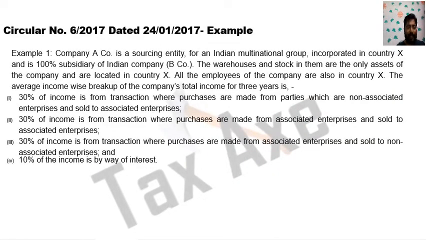There are some examples. We discussed all the details. Now, these examples are given in the circular also. So we just encapsulate all the concepts through examples.